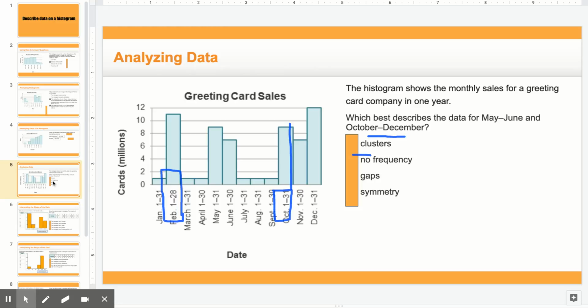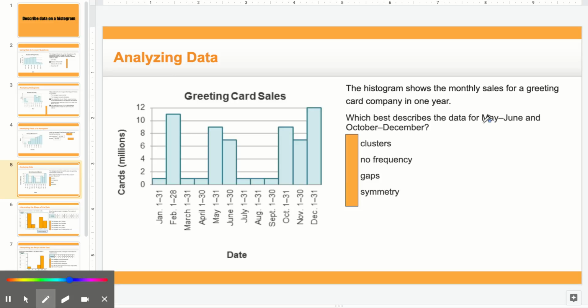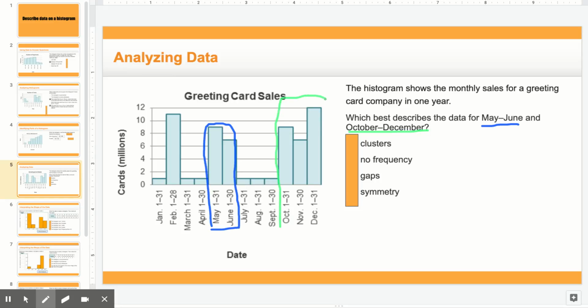Okay, another question that you might see is this one. It says the histogram shows the monthly sales for a greeting card company in 1 year. Which best describes the data from May to June and October to December? So let's go ahead and look at these days. So they say May to June. So here's May to June, and I look at the bars of our histogram, okay? Then it says from October to December. So you have October to December. Okay, so now I'm just looking at them. And we're going to look through our answer choices.